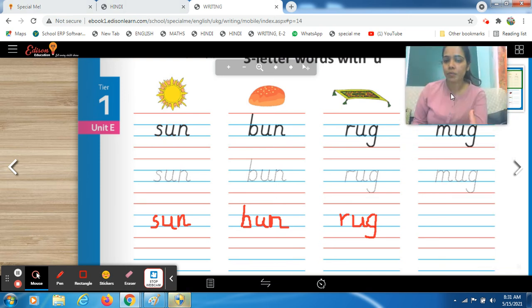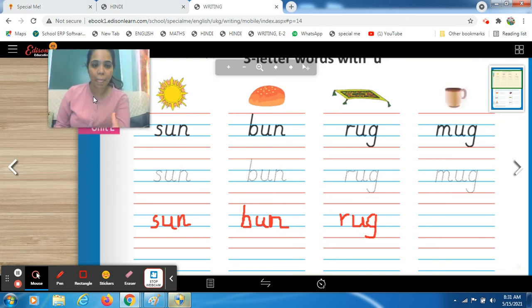Now see the next picture. What is given in this picture? This is a mug. Mug, where you take some tea. See, what is this? This is a mug. Where we used to drink some tea, right? Okay, fine. So now this is a mug.